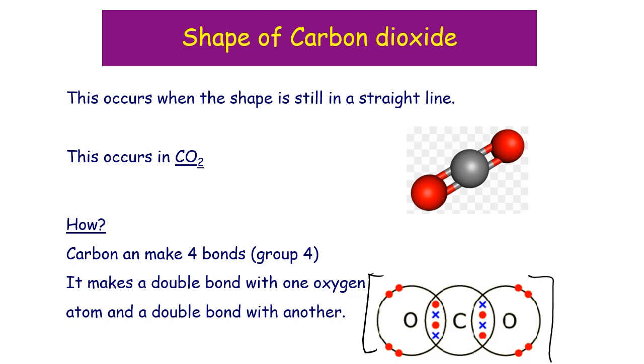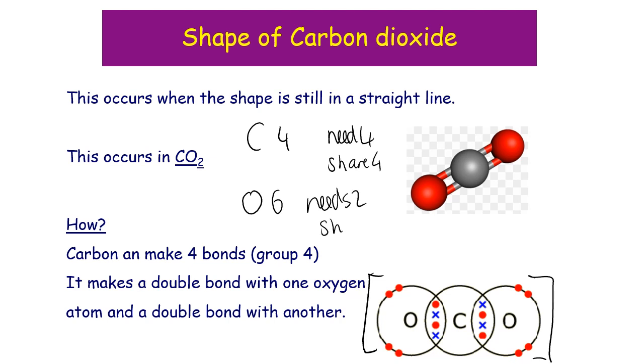It has 3 atoms, but it is linear in shape. The reason for this is because carbon has 4 electrons and needs 4, so needs to share 4. Each oxygen has 6 and needs 2, so we'll share 2. Carbon needs 4, oxygen needs 2. The only way for carbon to get 4 is for you to have 2 oxygens.